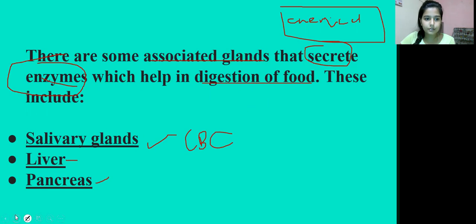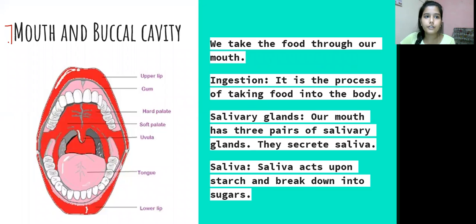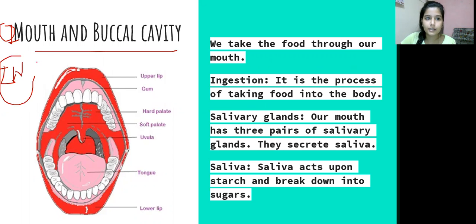All right, so let's move. Okay, so the first one that we have is the mouth and the buccal cavity. यहाँ से क्या होता है, हमारा food in होता है body में, right? इधर से food in होता है या फिर intake होता है. We take the food through our mouth, we know that. So it is the process of taking food into the body. So we can say that ingestion is the process of taking food into the body.